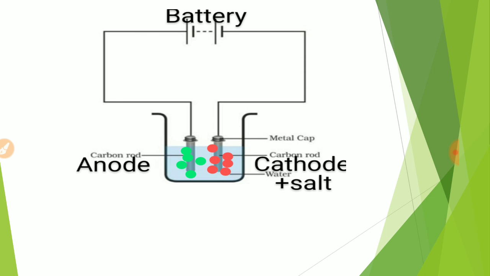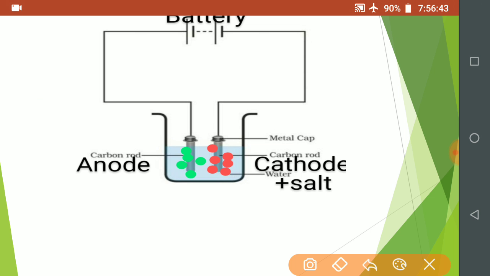Here is the diagram of electrolysis. In this diagram, we see two carbon rods. One carbon rod is attached to the negative terminal of the battery, and one is connected to the positive terminal of the battery.